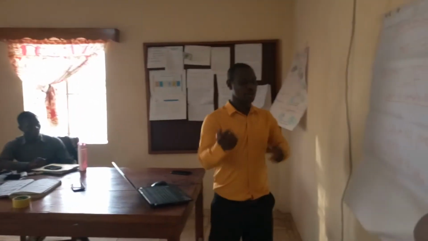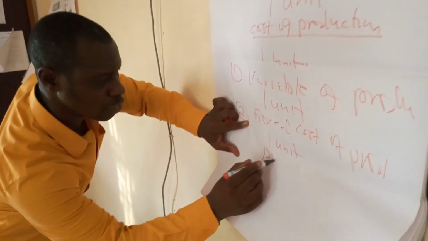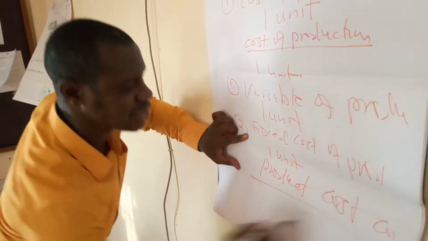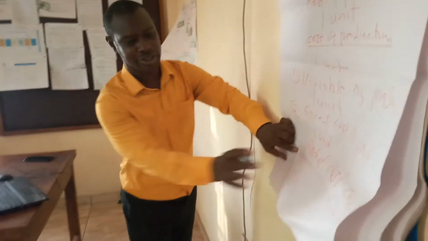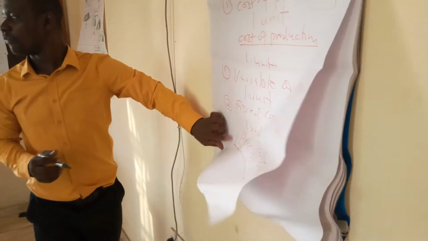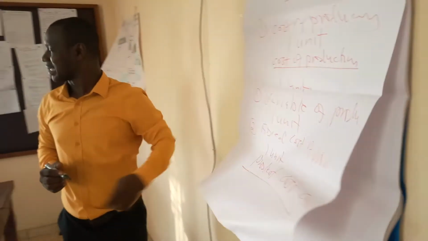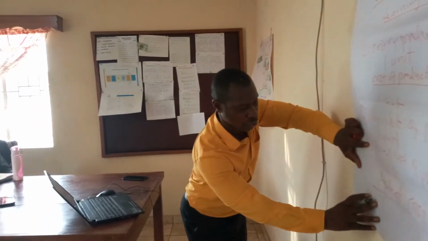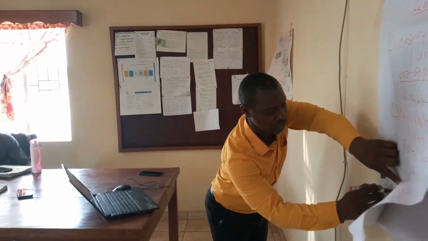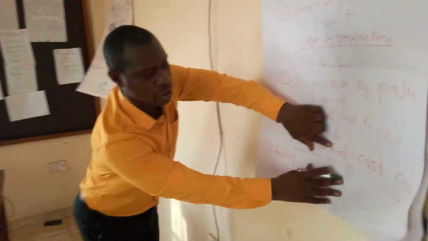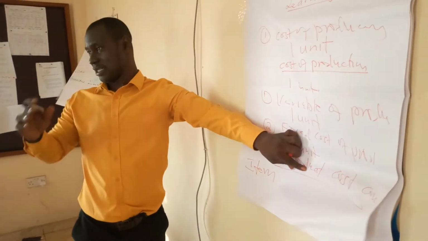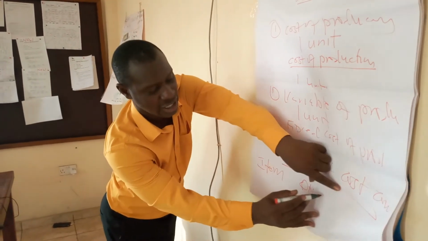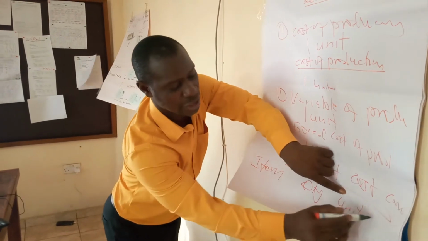How do we call it? Product cost card. Now, what is the product cost card? This product cost card is a summary of all units and material that are used in producing one unit. Let's say, for example, we want to produce a chair. In the product cost card, in the template, you will have the item, the quantity, the unit price, and what? The total.